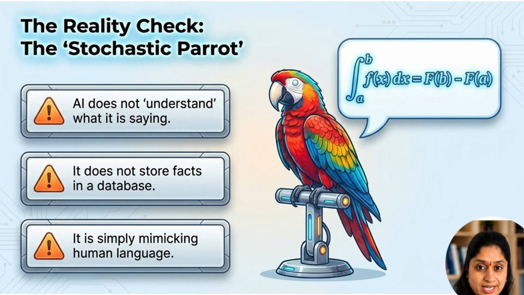This is the reality check. AI can sound intelligent, but that does not mean it understands in the same way humans do. The phrase stochastic parrot is often used to describe this idea. AI mimics patterns in human language using probability. It does not store facts like a normal database. It does not truly understand what it is saying. It produces language that statistically fits the prompt. That is powerful, but it also means we should not treat every answer as truth.